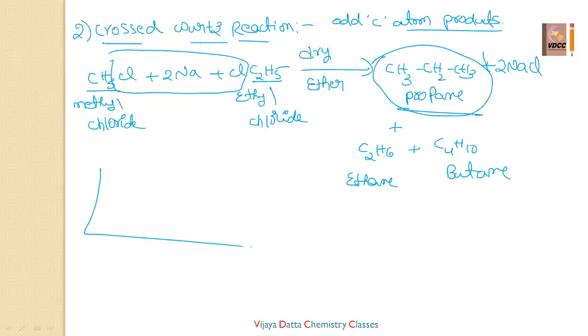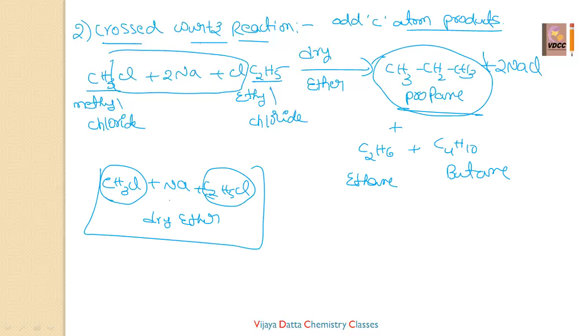Take a small example. In one container, you have added CH3Cl plus sodium plus C2H5Cl, and you have taken this reaction in the presence of dry ether. In this container, CH3Cl molecules, C2H5Cl molecules and sodium are all there. The sodium and dry ether act as the medium to give the alkanes. If CH3Cl molecules react with C2H5Cl molecules, the product is propane.